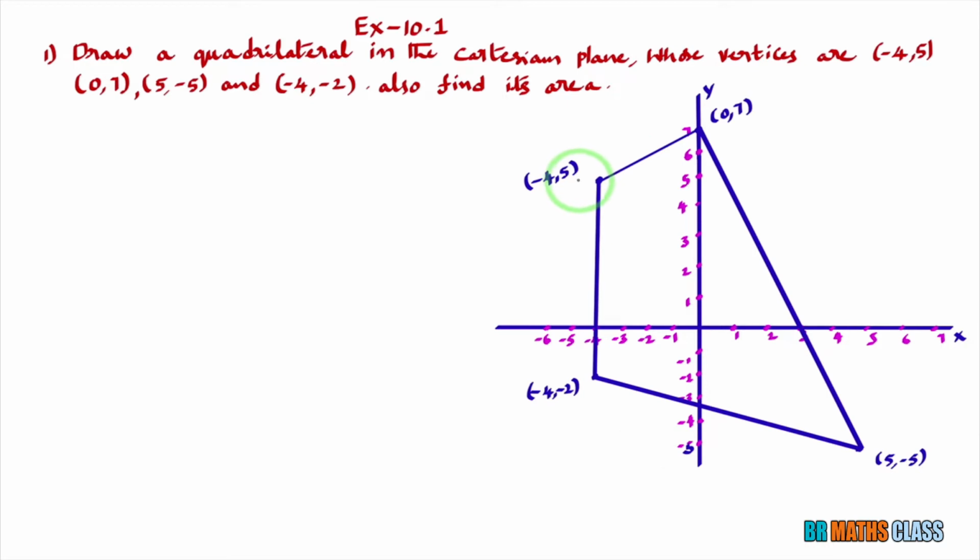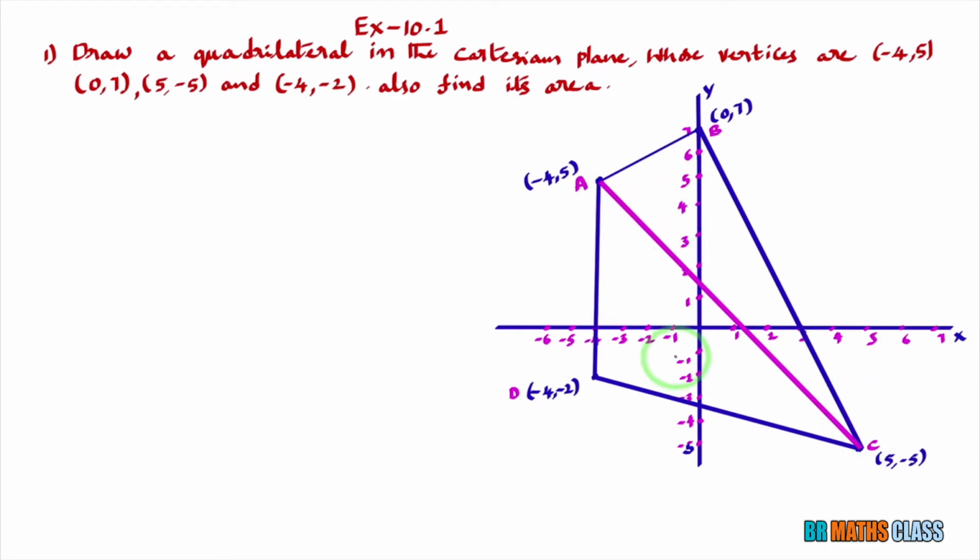Now name the vertices. I'll name this vertex as A, this vertex as B, this vertex as C, and this vertex as D. What they are asking in the question is to find its area. To find the area of the quadrilateral, I'll draw one diagonal. You observe here, I'll draw a diagonal like this. Now, it divides this quadrilateral into two triangles. One is triangle ADC, another one is triangle ACB.